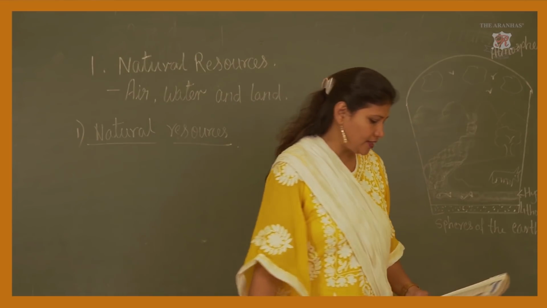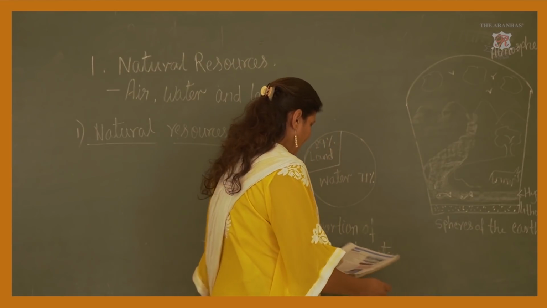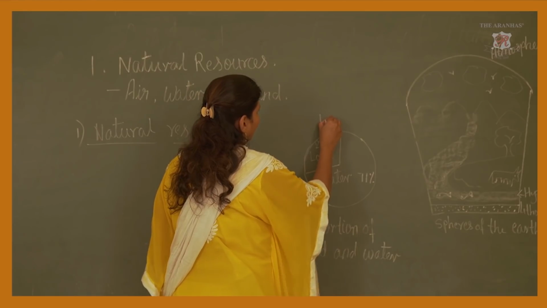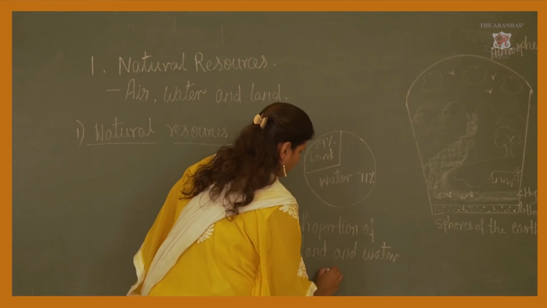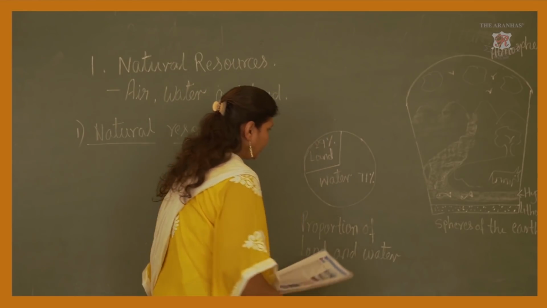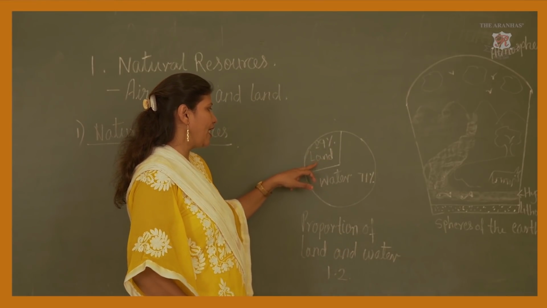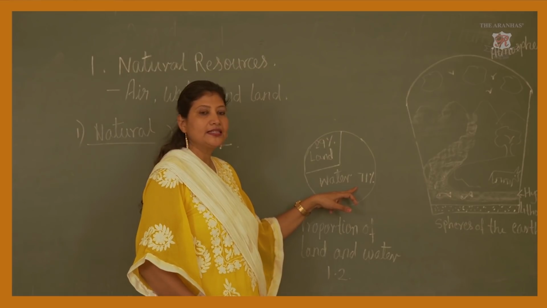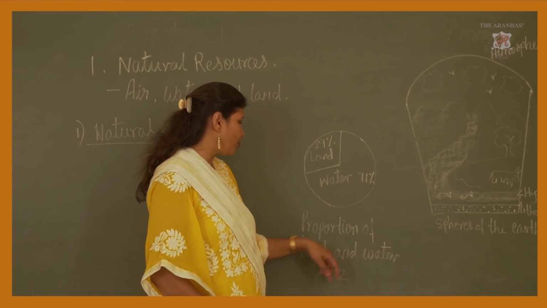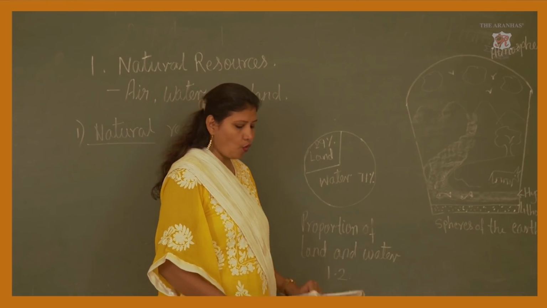Now, in this picture we can see that this is the 1.2 picture. Okay, it is there in your textbook that land is 29% and water is 71%. These are the proportion of land and water.